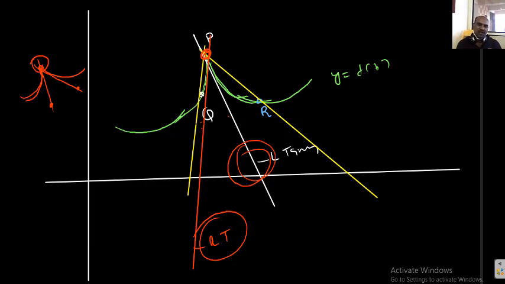This yellow color is the left secant, white color is the left tangent at P. This yellow color is the right secant at P, and red color becomes the right tangent at P. They do not coincide with one another. In such a situation you can say that we can't draw a unique tangent at the particular point P.